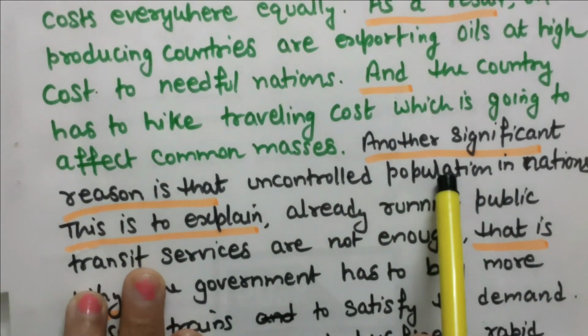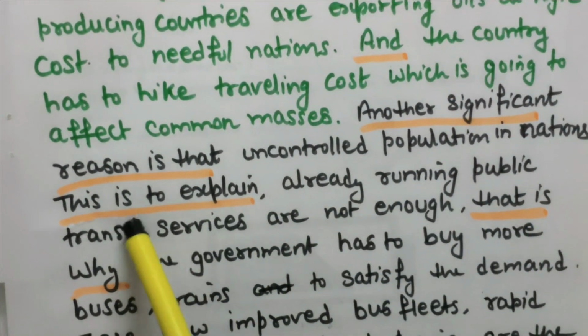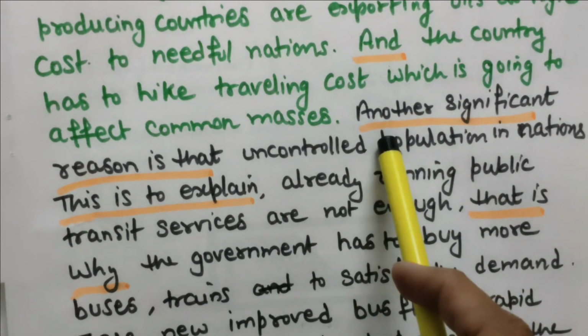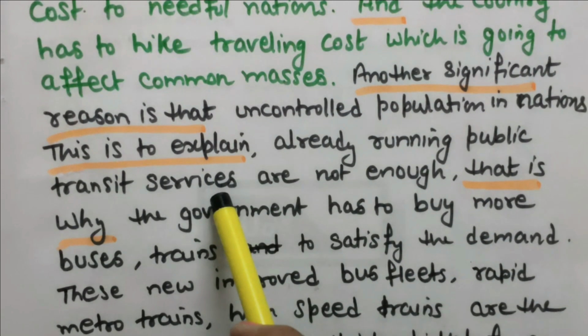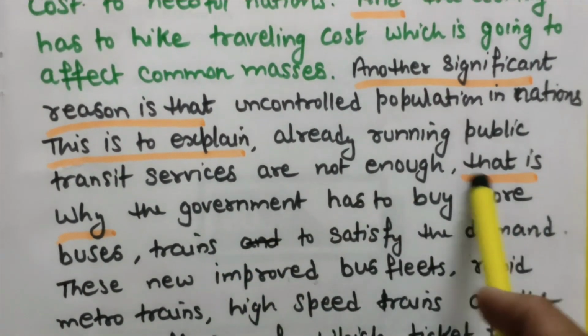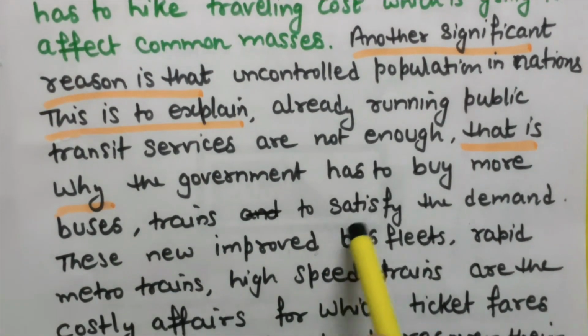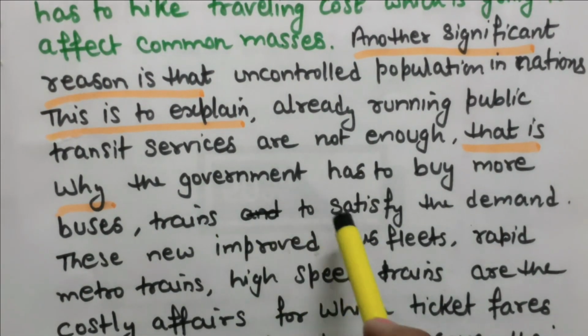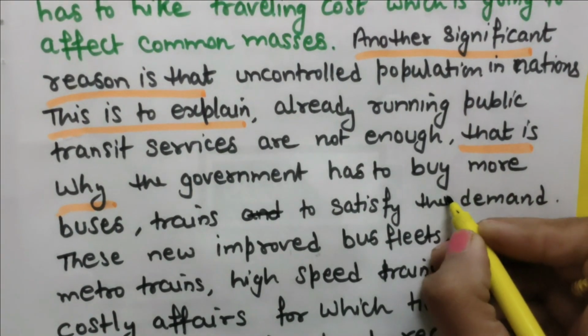Another significant reason is uncontrolled population in nations. This is the announcement of the point. Now the explanation: already running public transit services are not enough. That is why government has to buy more buses and trains to satisfy the demand. Whose demand?